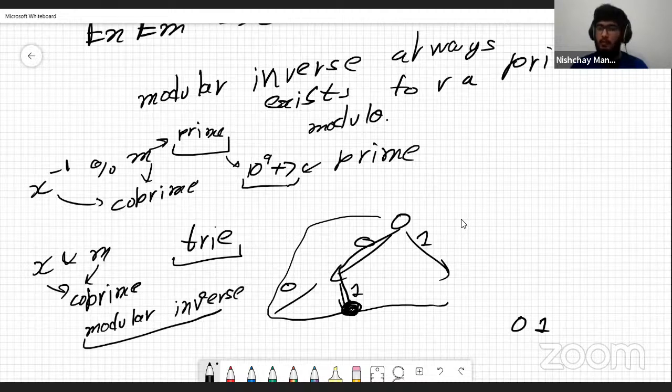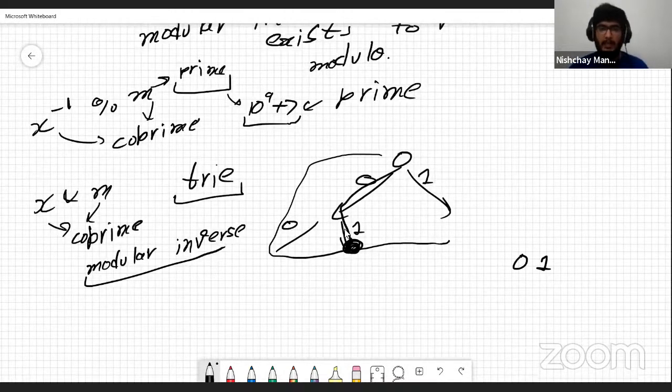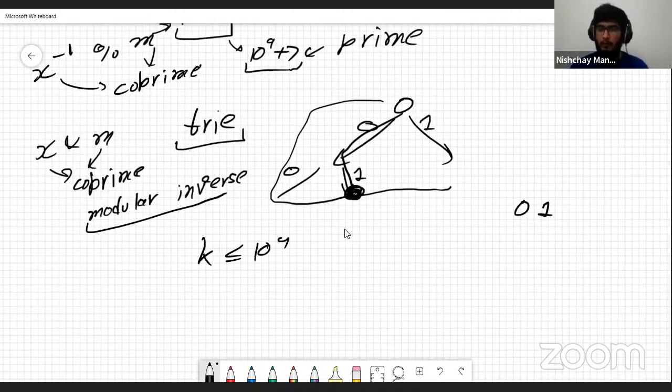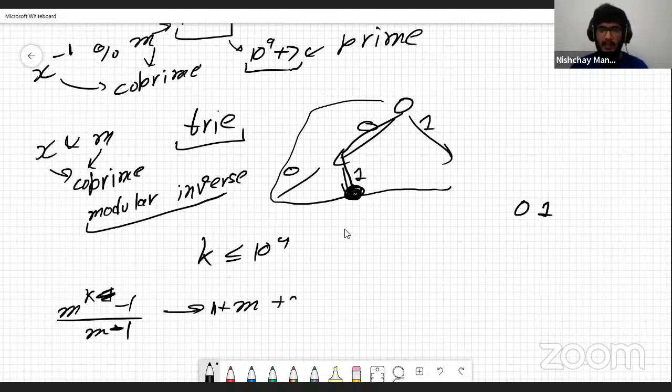If this was not the case, I guess that's why k is given to be less than or equal to 10 to the power 4, because then instead of computing (m to the power k minus 1) by (m minus 1), we would have to actually calculate 1 plus m plus m square plus m cube, etc., up until m to the power k.